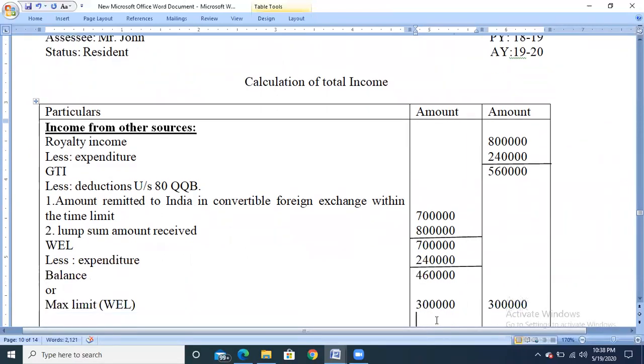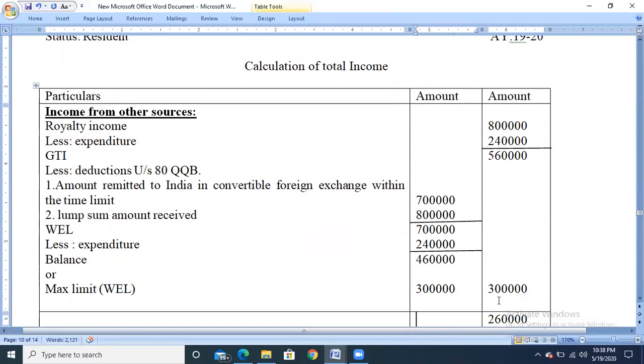So the balance is 4 lakh 60,000, but the maximum limit is 3 lakh, so only 3 lakh will be the exemption amount. So gross total income 5 lakh 60,000 minus 3 lakh, deductions under section 80QQB. The balance amount 2 lakh 60,000 will be the total income.